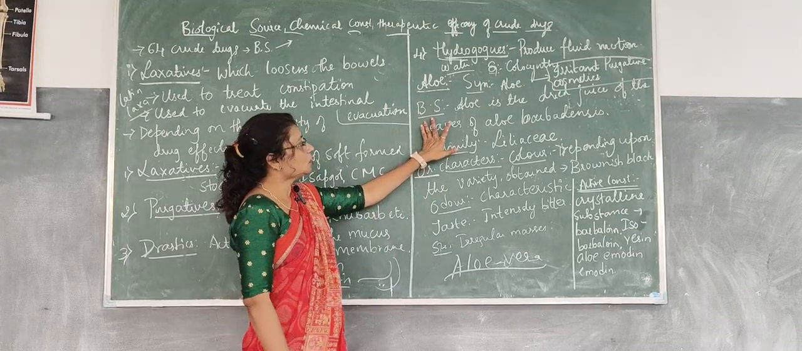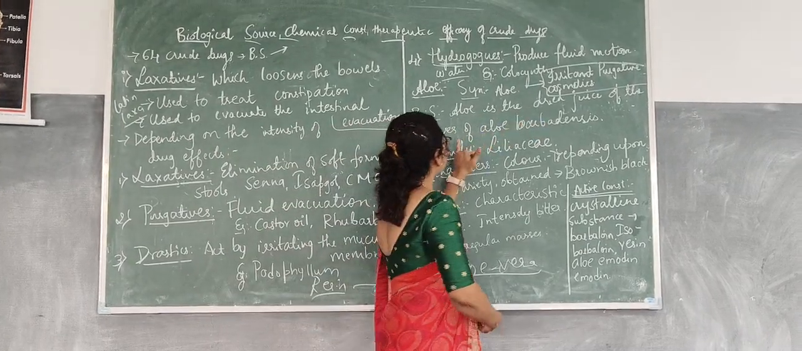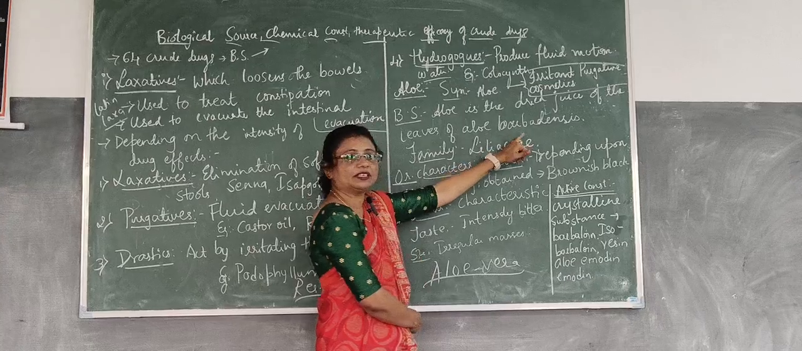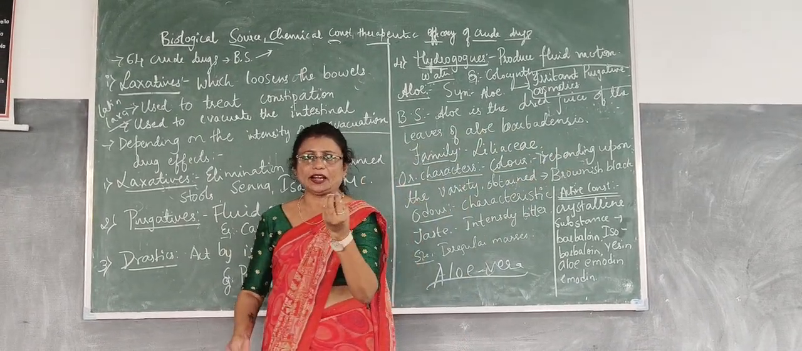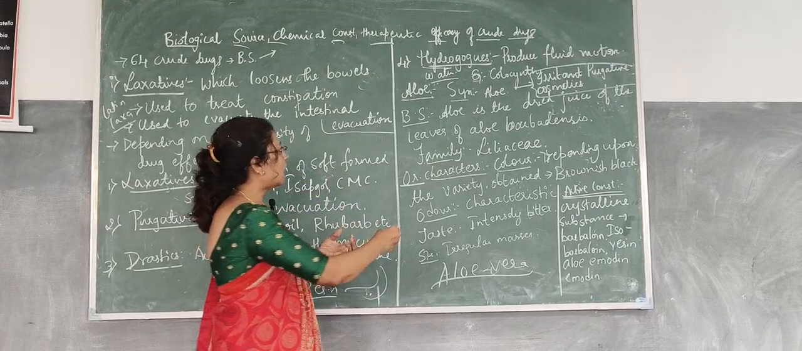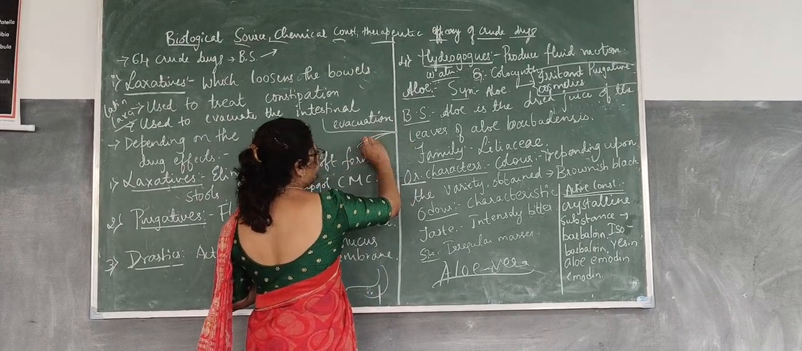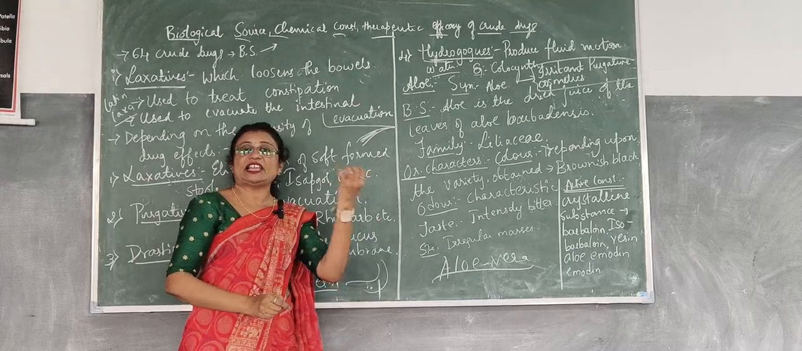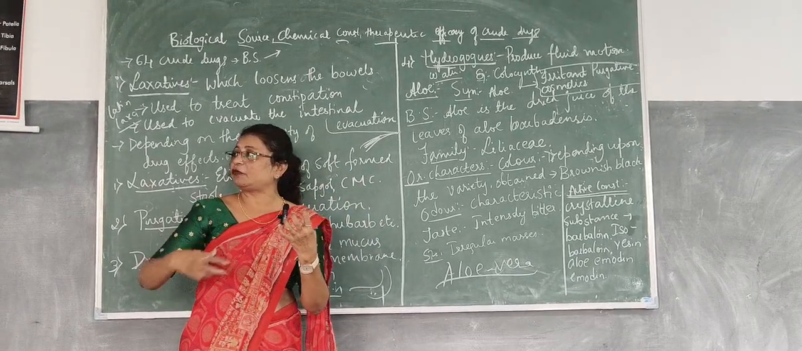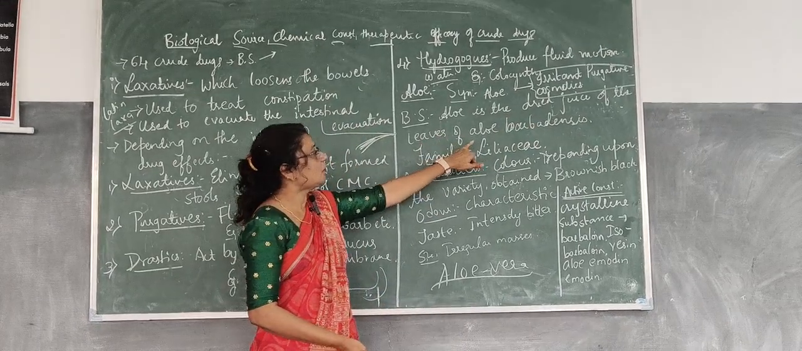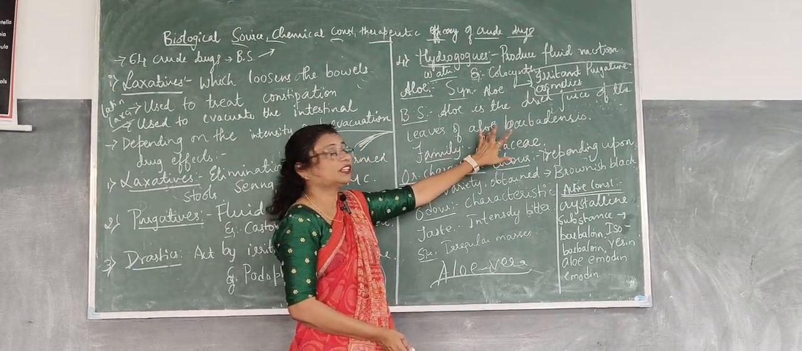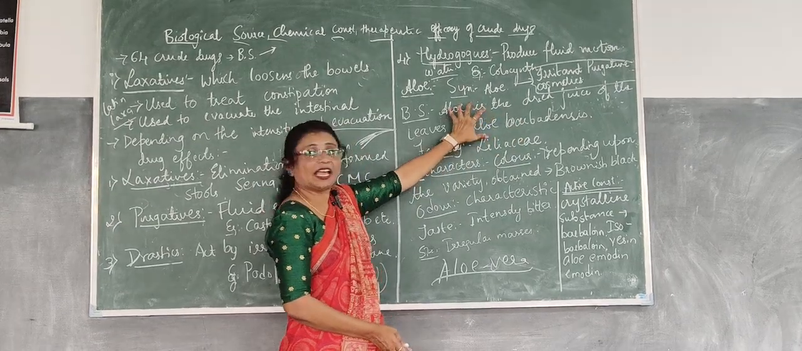So the biological source, aloe, is the dried juice of the leaves of Aloe barbadensis. So it is the dried juice. You have seen the aloe plant. In that, it will be like the hard stem. Inside that, there will be a jelly-like substance that will be collected and dried. That is nothing but the dried juice of the leaves of Aloe barbadensis. Aloe barbadensis is nothing but the scientific name of the aloe.